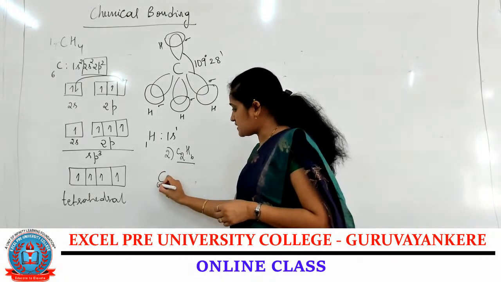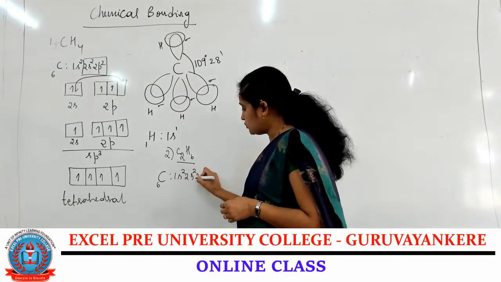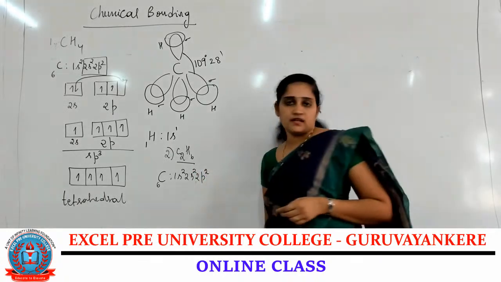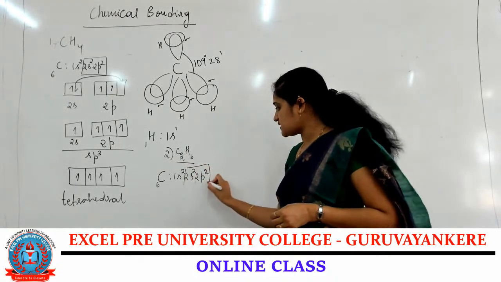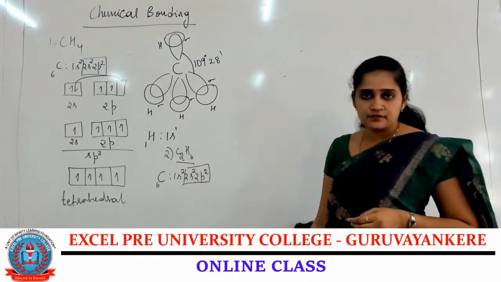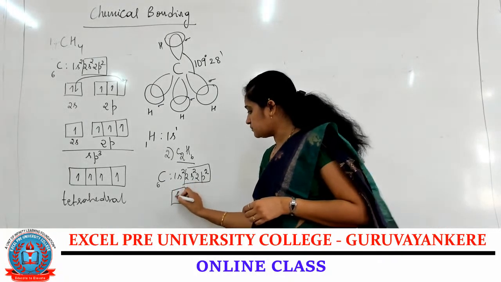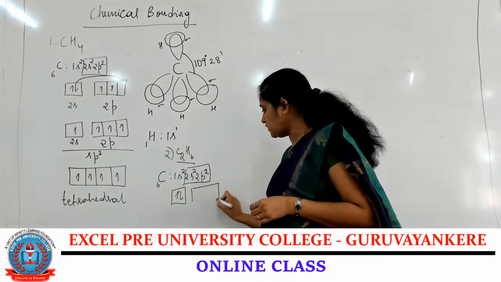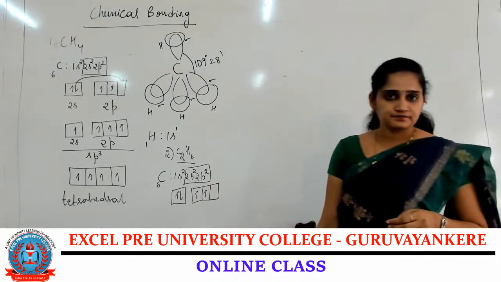Carbon 6, 1s2, 2s2, 2p2. Again, 2s2, 2p2 is considered as the valence shell. So if you write the box diagram, 2 electrons in the 2s and 2 electrons in the 2p orbital.